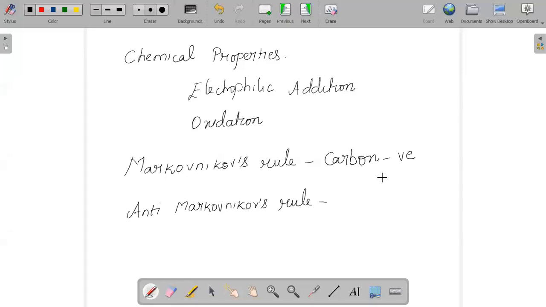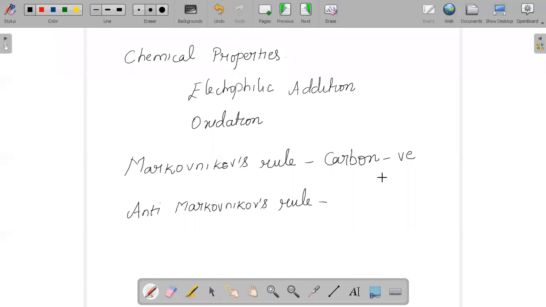Whenever we are talking about any chemical reaction, that is our addition reactions, the reactions will take place based on the concept of Markovnikov's rule and anti-Markovnikov's rule. Anti, it will take vice versa. That is, according to it, the negative part will attach to the carbon atom with maximum number of hydrogen, and the positive part will attach to the carbon atom with lesser number of hydrogen. And yes, the concept is nothing but the free radical mechanism.